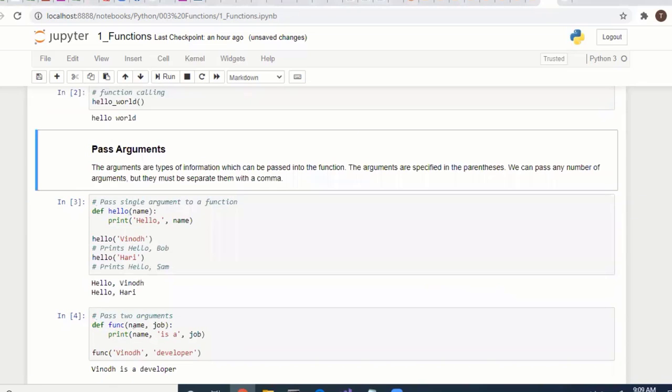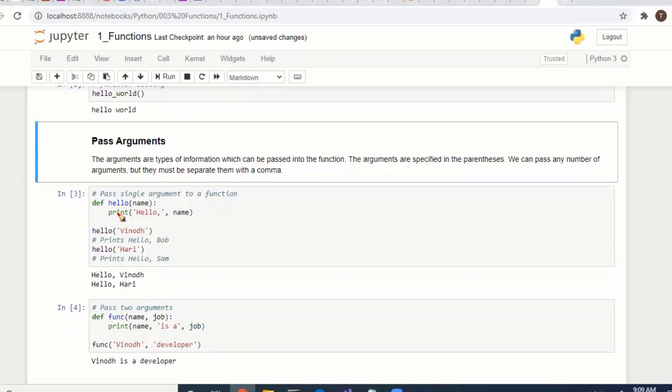For that execution, inside the function you are going to handle some business logic. You need some parameters from the user, or you have to pass some values. Then only can you process your information. So that information you have to pass to the function, like this. Here we are passing name as a parameter. You are printing hello with the name, like whenever you log into a portal.